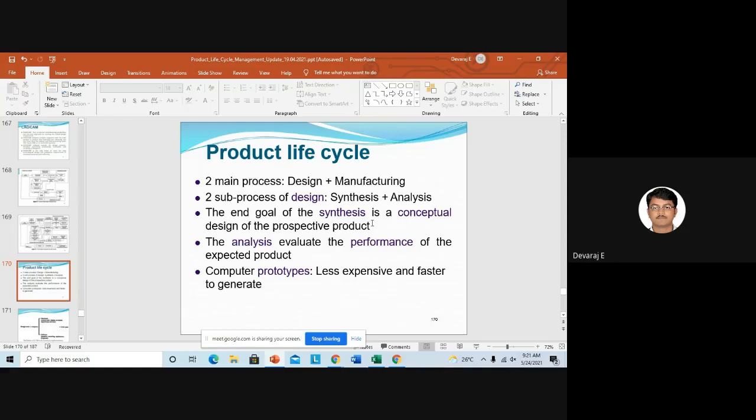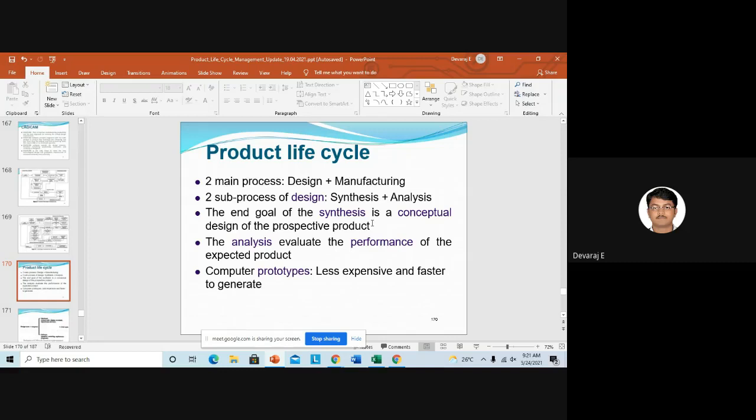So there will be two subdivisions in the design, that is synthesis and analysis. Synthesis is only the conceptual design, and analysis is doing the analysis regarding the customer needs and finding the performance of the product. I think everyone has understood, right? Yes, sir. Regarding the expected, the customer will tell.